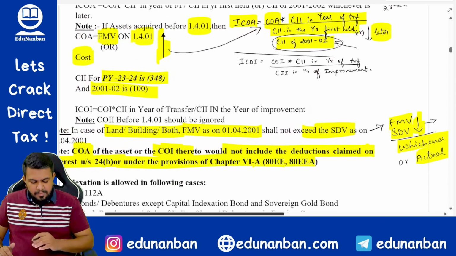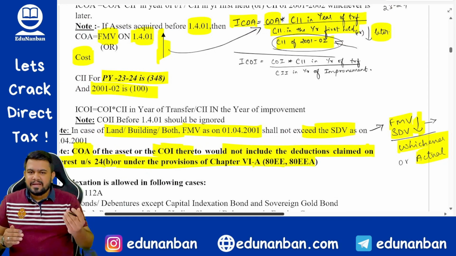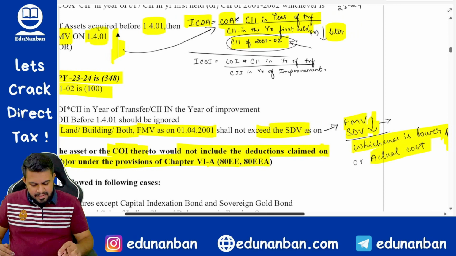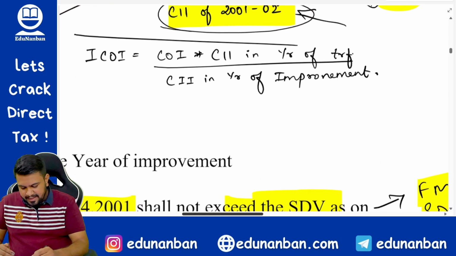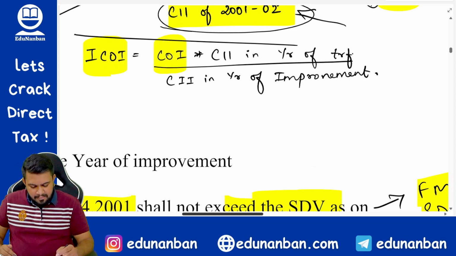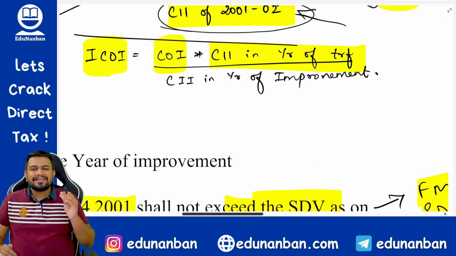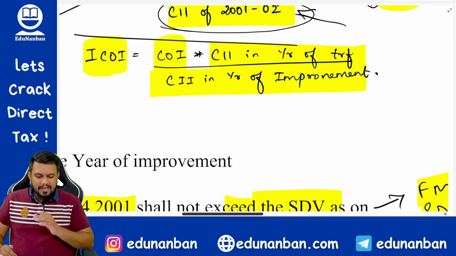Now let us talk about improvement. Improvement means any addition that is done in the capital asset. Now how to do indexation on improvement? Very simple, Kanna. Indexed cost of improvement is equal to total cost of improvement multiplied by cost inflation index in the year of transfer divided by cost inflation index in the year of improvement.